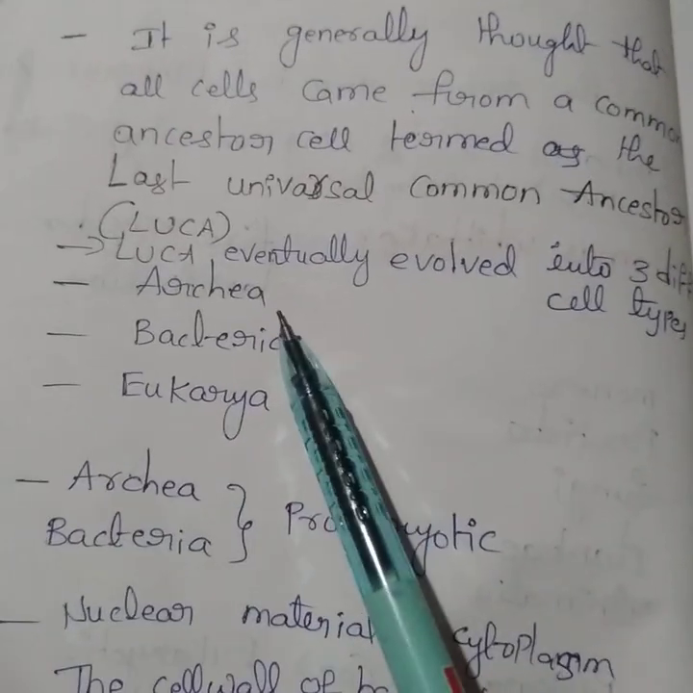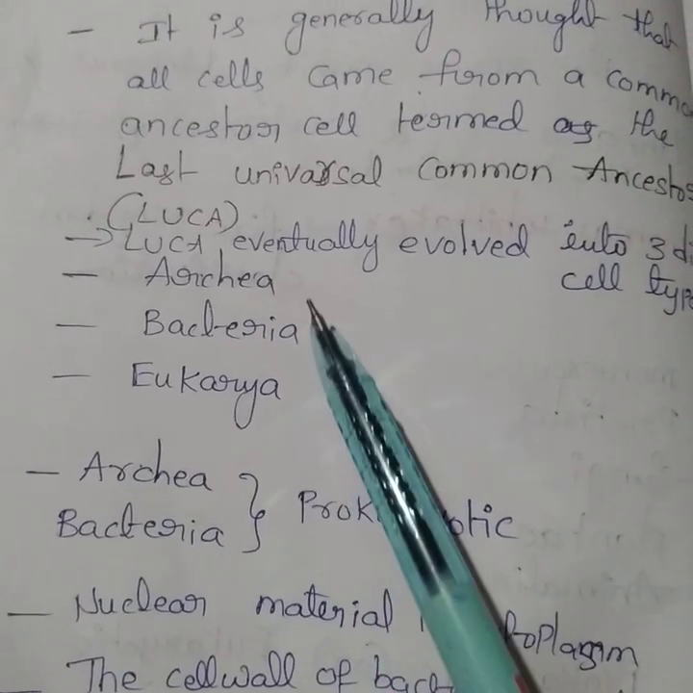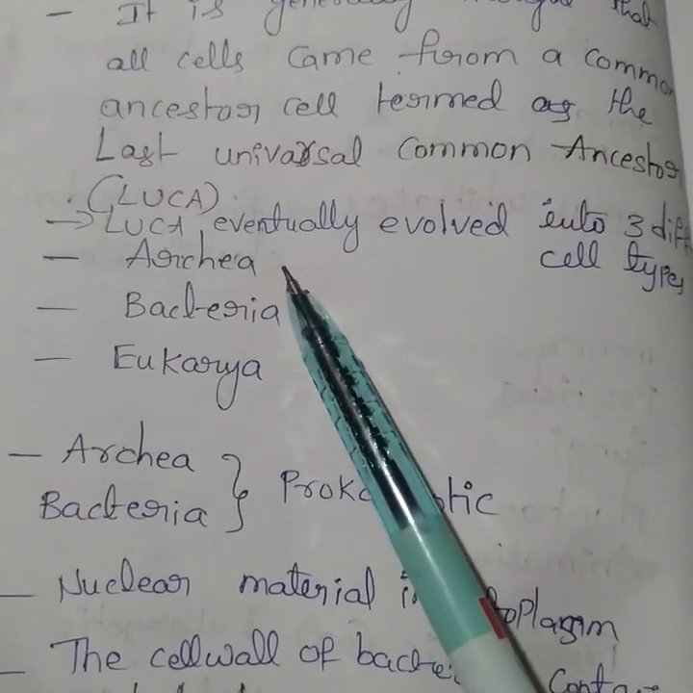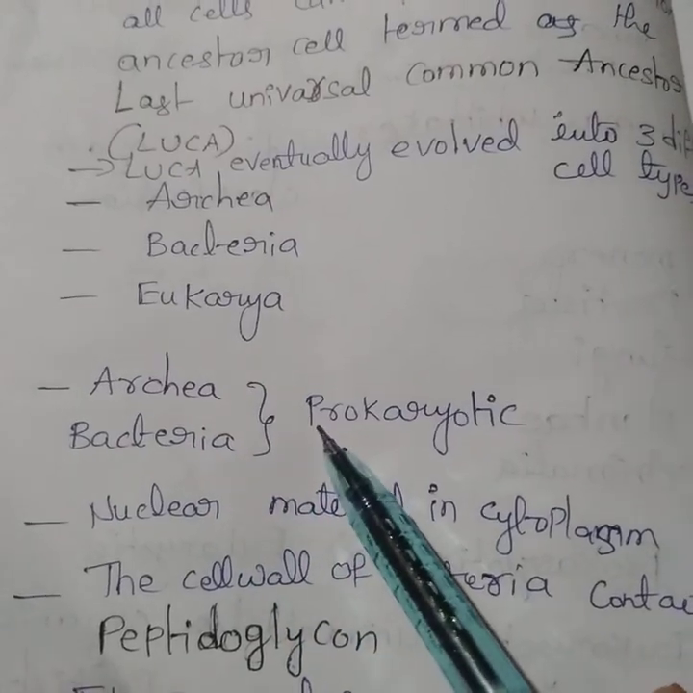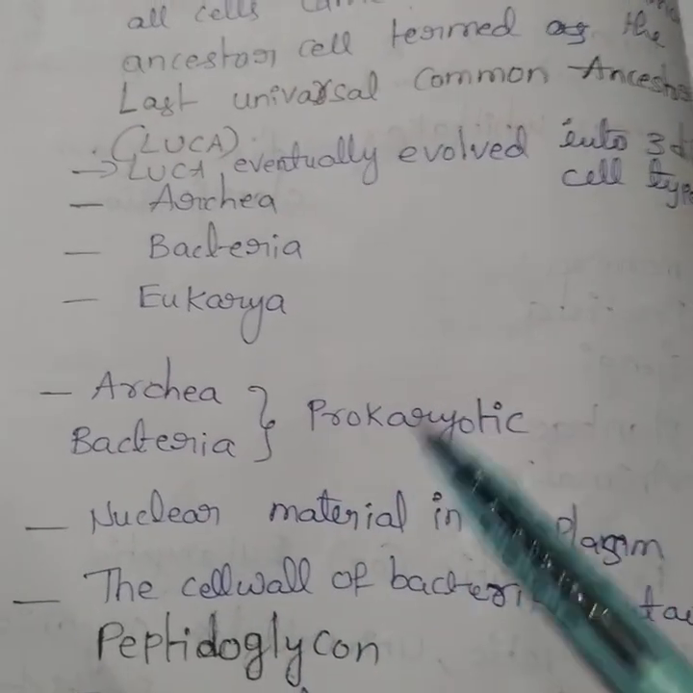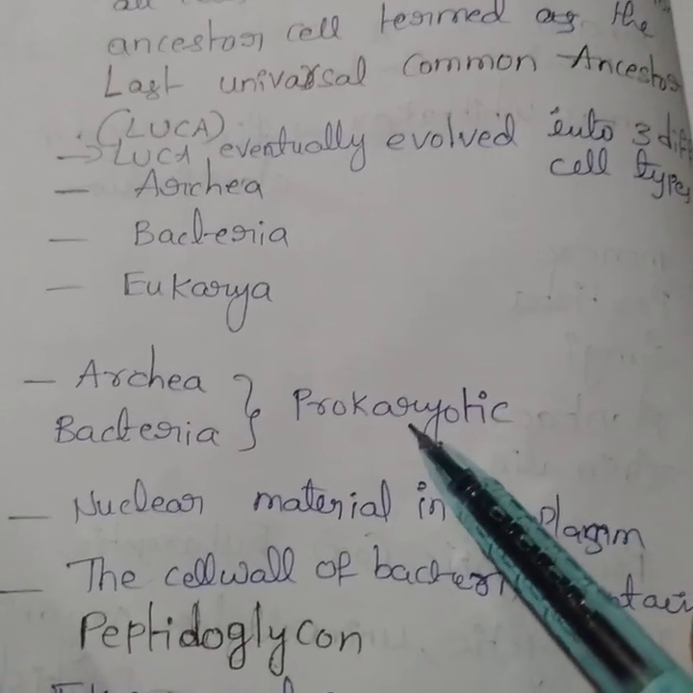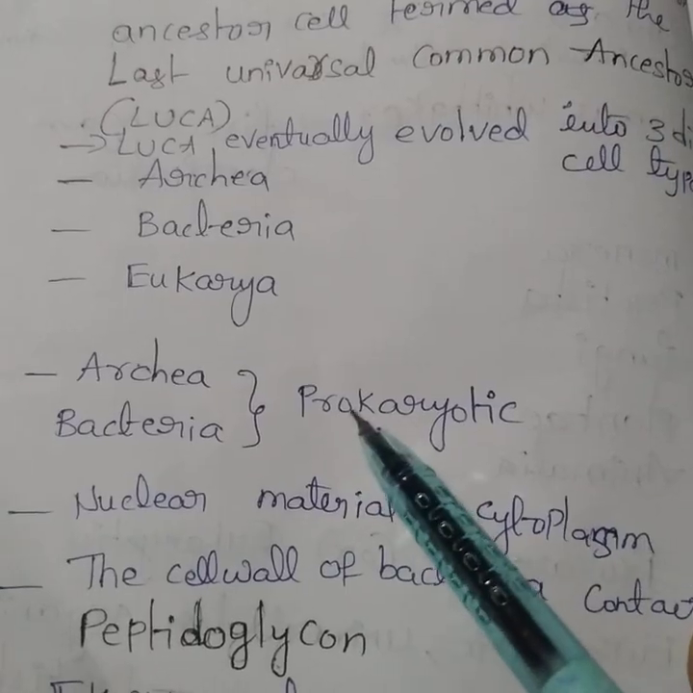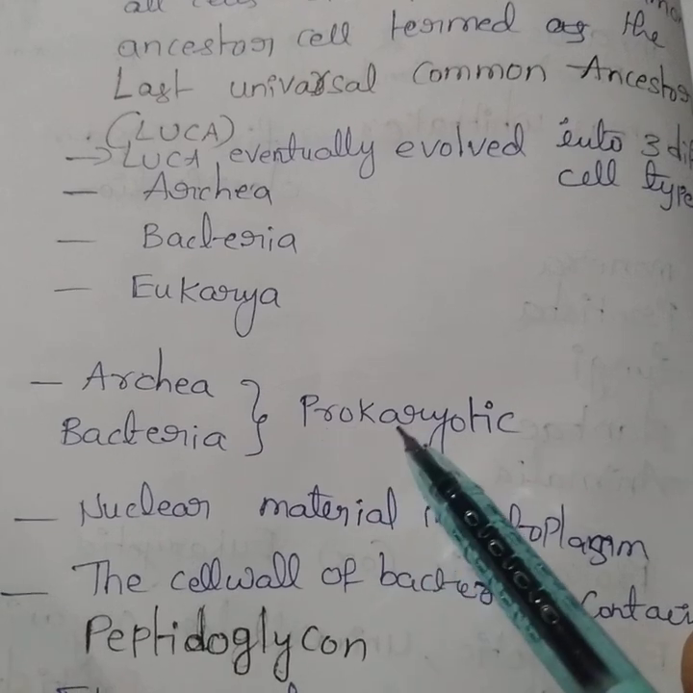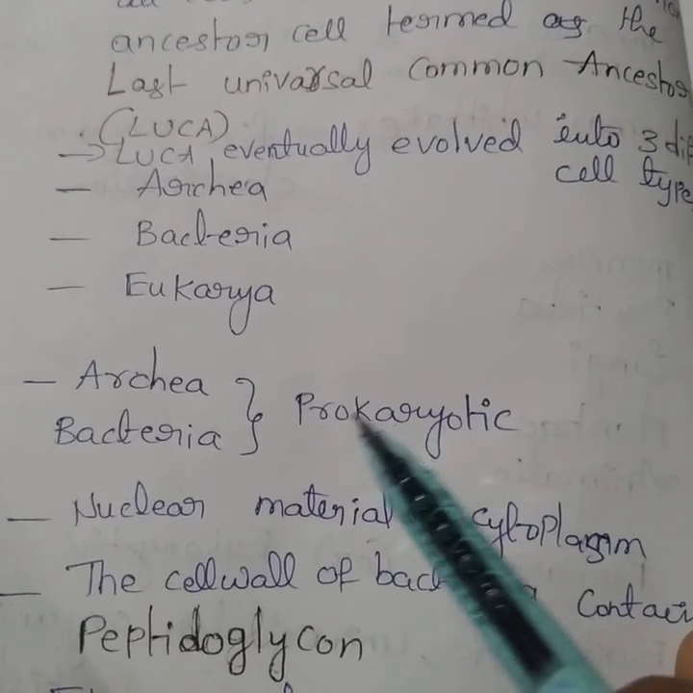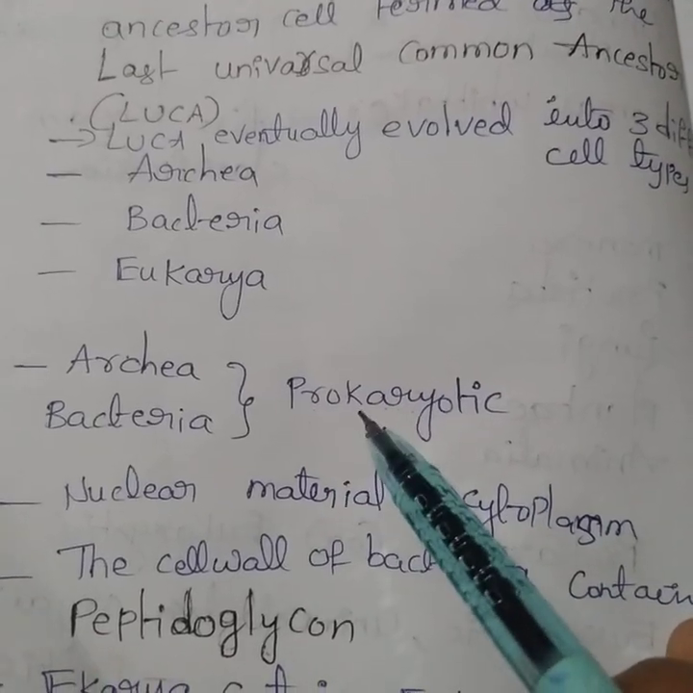LUCA eventually evolved into three different cell types: archaea, bacteria and eukarya. Archaea and bacteria are prokaryotic. Prokaryotic organisms are those which do not have a membrane bound nucleus. Pro means primitive, karyon means nucleus. So organisms not having a karyon, a nucleus, we call prokaryotic organisms.